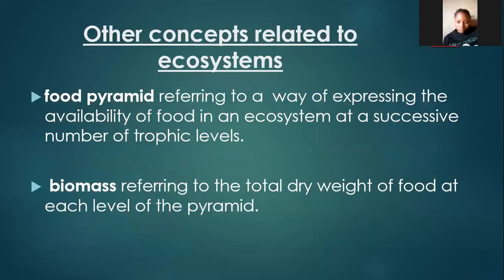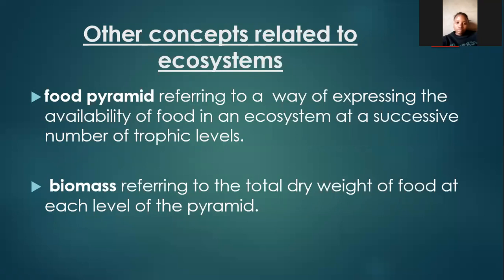Other concepts related to ecosystems will be the food pyramid as well as biomass. When we talk about a food pyramid, we are referring to a way of expressing availability of food in an ecosystem at a successive number of trophic levels.